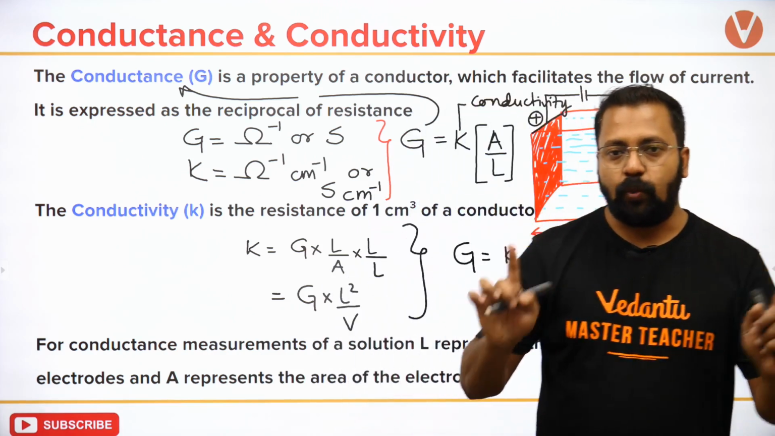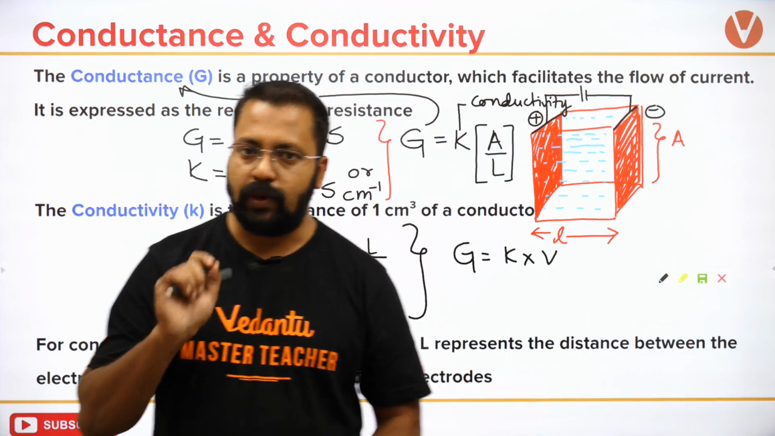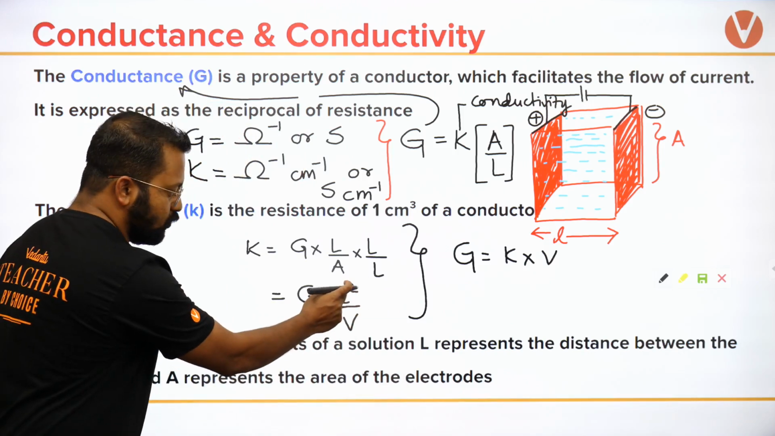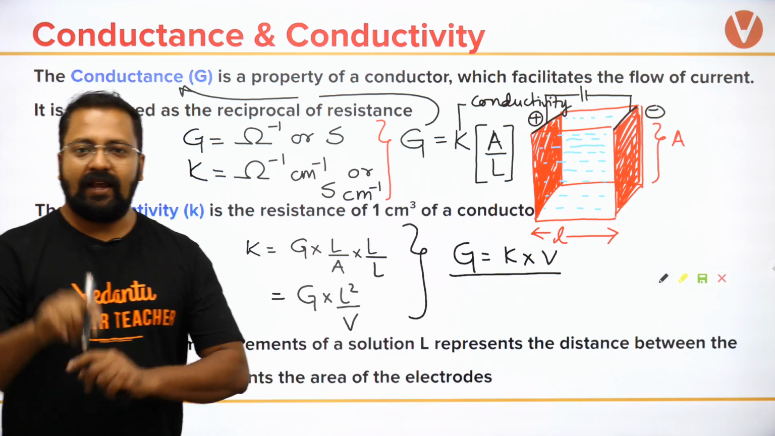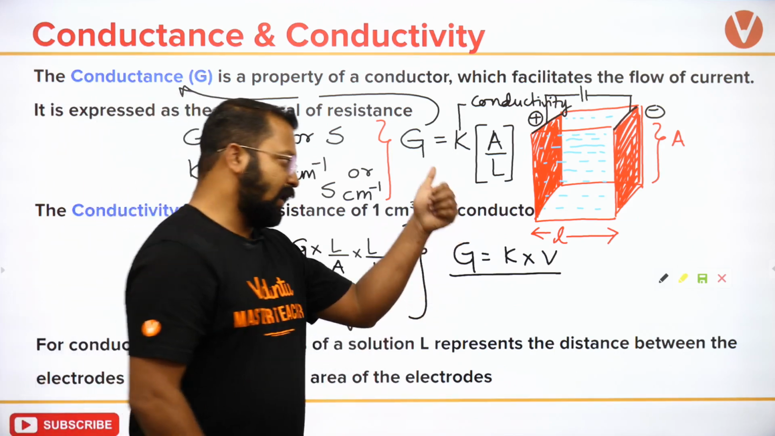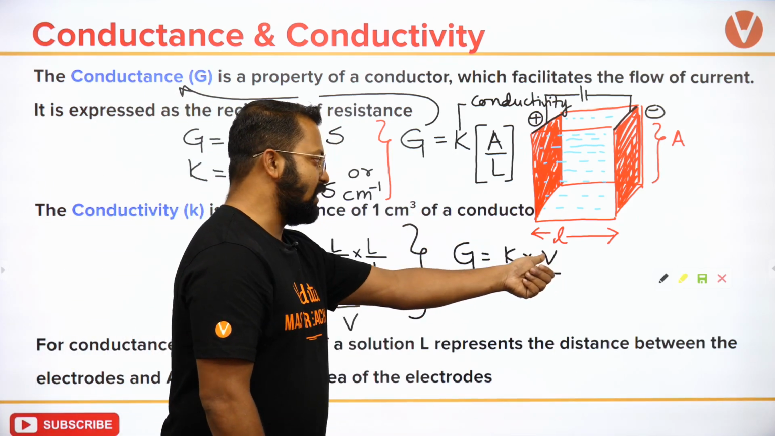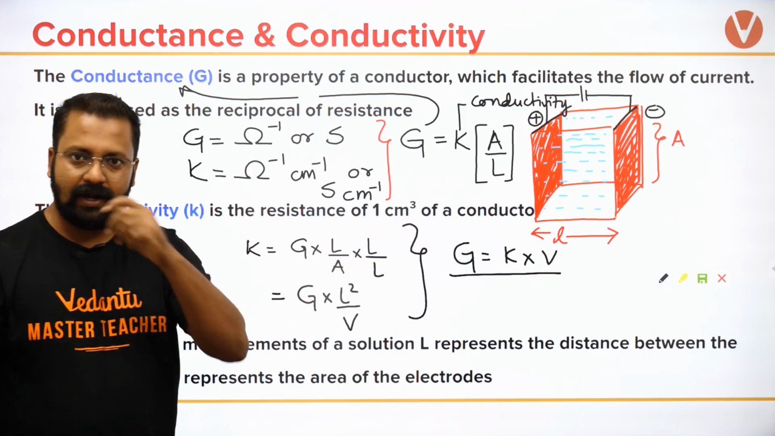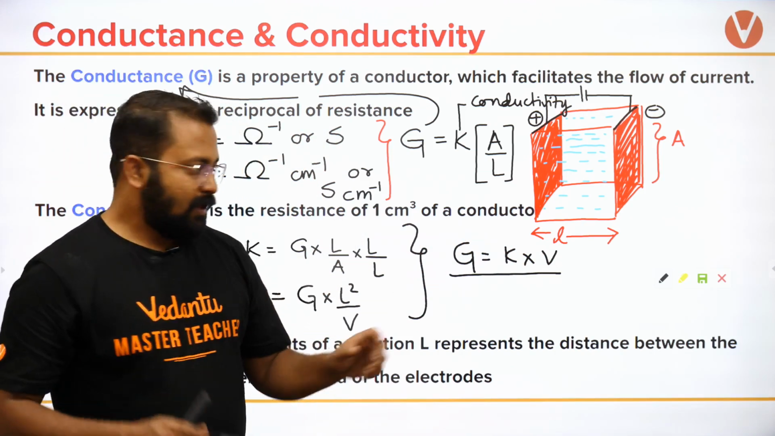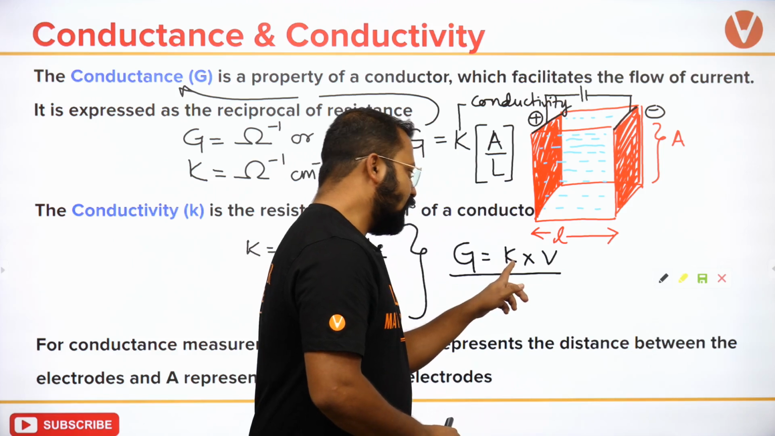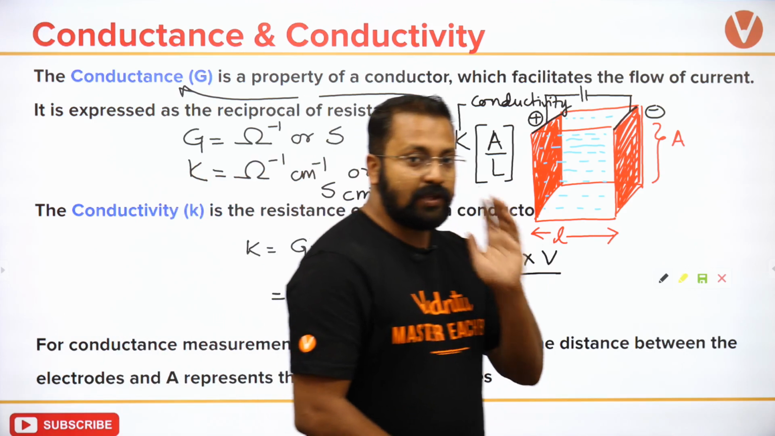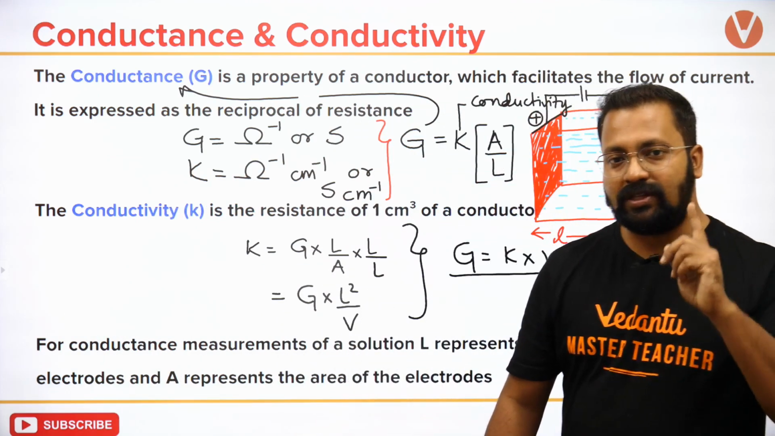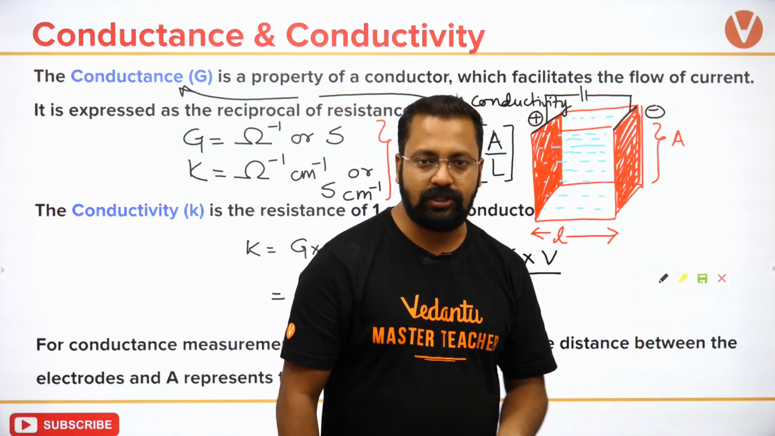If the length is 1 centimeter, so इसको यहाँ पे 1 आ जाएगा and G will become this. So can I say that the conductivity is nothing but the conductance for 1 centimeter cube of a conductor? Okay, kappa is conductance for 1 centimeter cube of a conductor. Please do remember this relation because इस relation के ऊपर question directly पूछे जाते हैं.